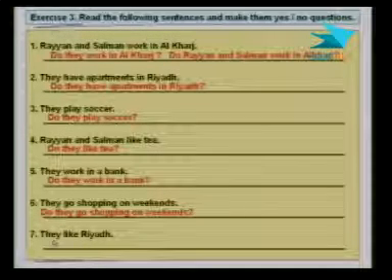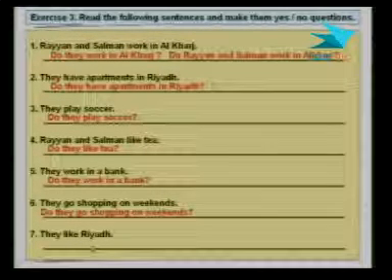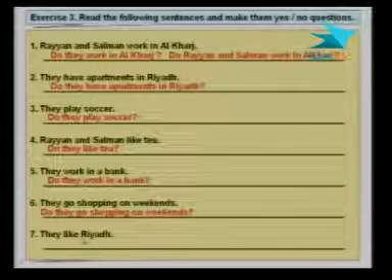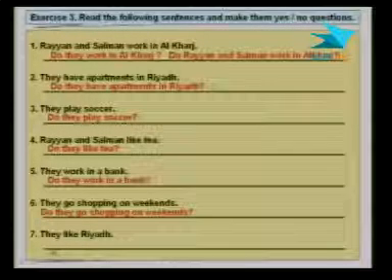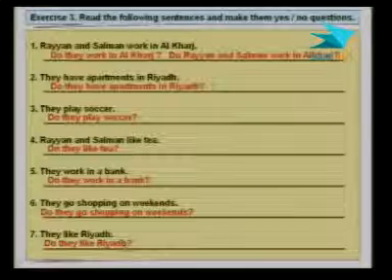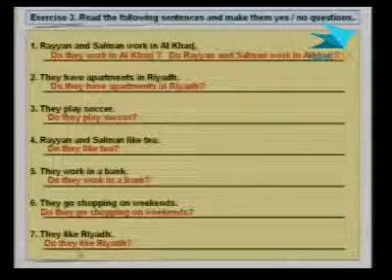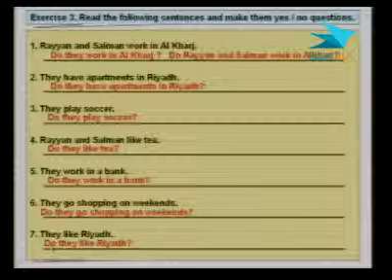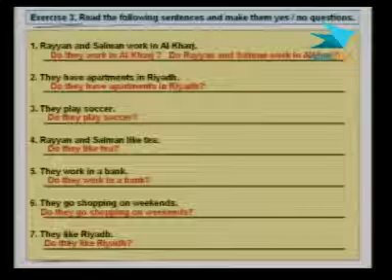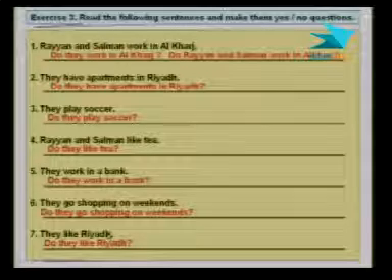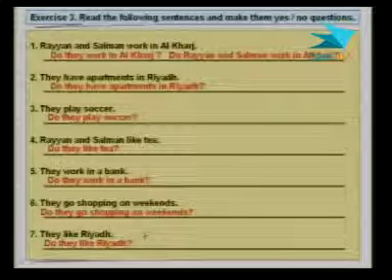And the last one, number 7, "They like Riyadh." This is simple. Just 3 words in that sentence. So it's very easy: "Do they like Riyadh?" The only thing that we added here is just adding that "do." So again, that's probably the simplest one in this exercise.